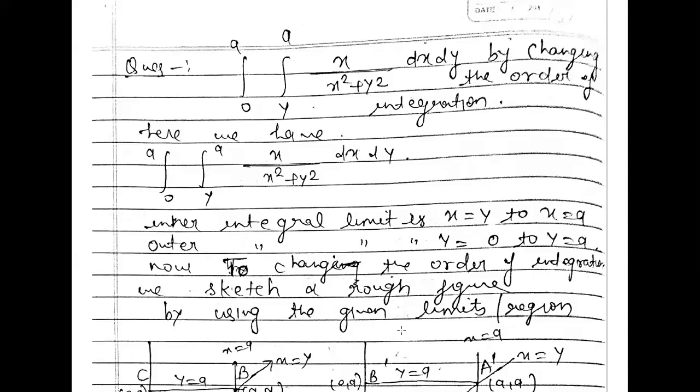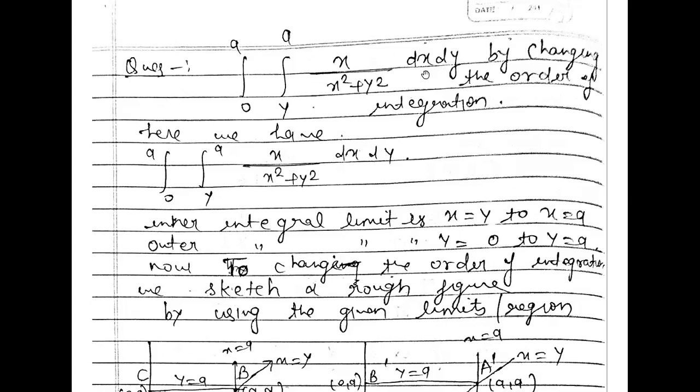Now there is an example here. The example is the integral from 0 to a, integral from y to a, of x upon x square plus y square dx dy, right? So the order given is dx dy. We will convert the dx dy order into a new order dy dx, right? That is called change of order.